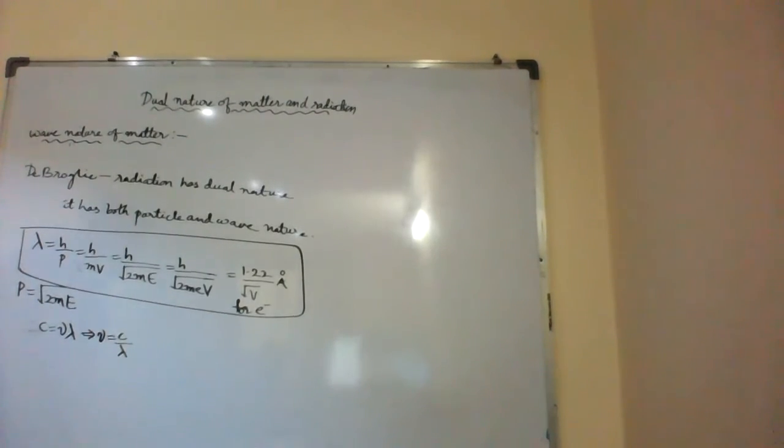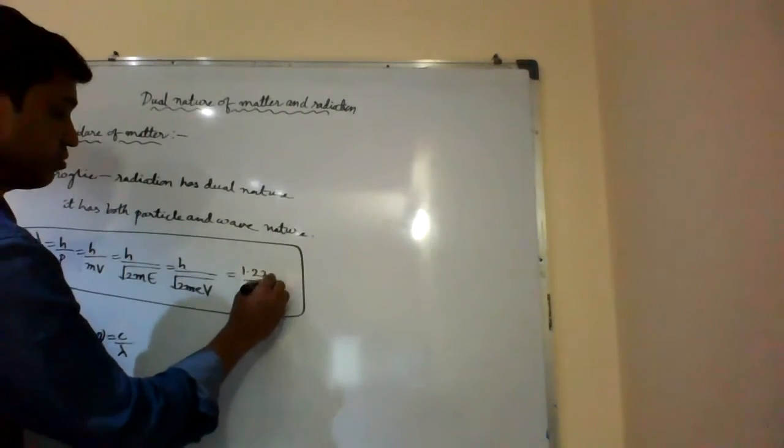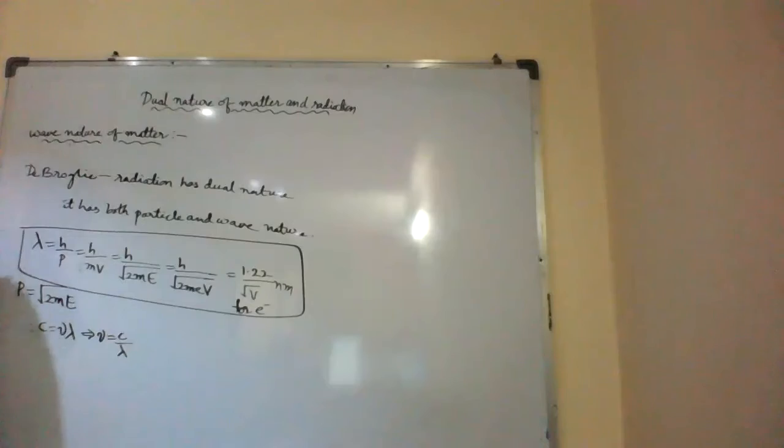Why are we given 1.22 nanometers? We are given nanometers, not angstroms. Give 1.22, not angstroms, we give nanometer. So this is the equation. And one more thing also.